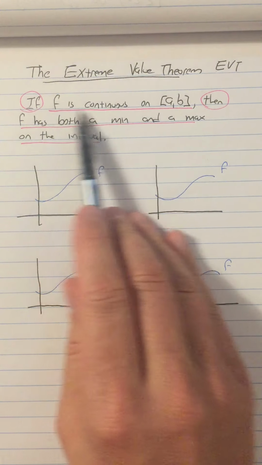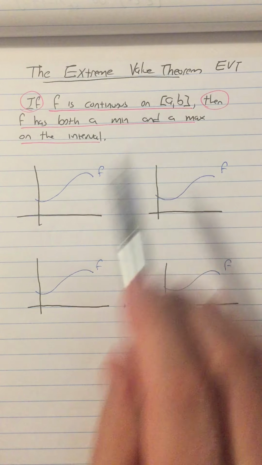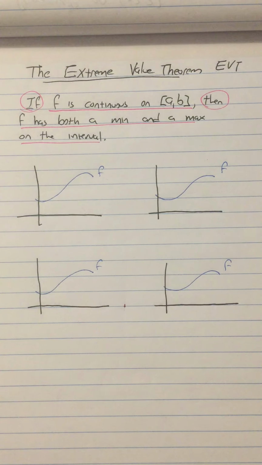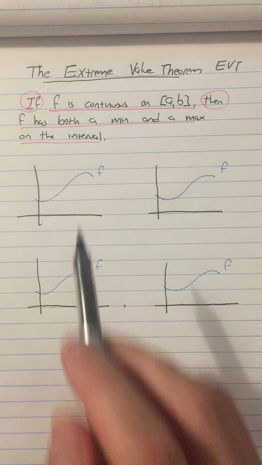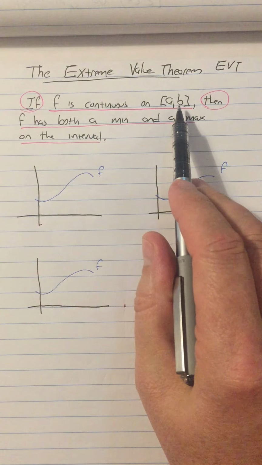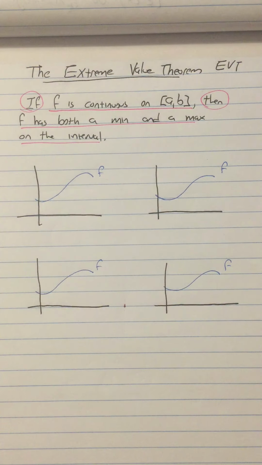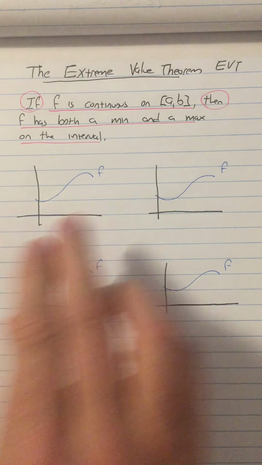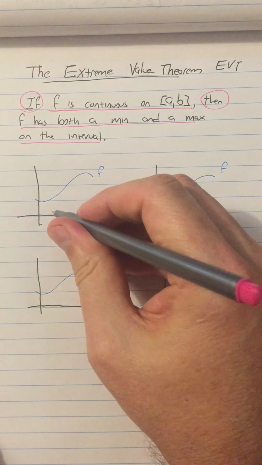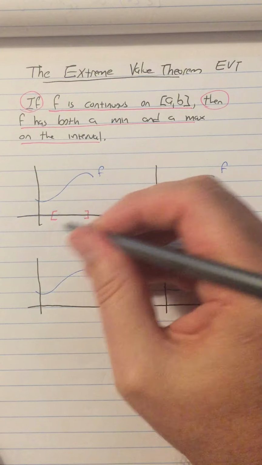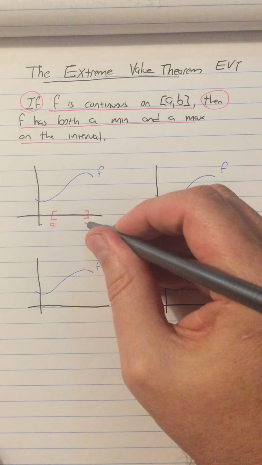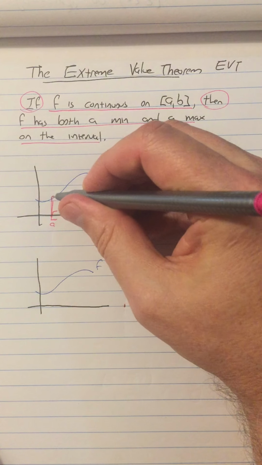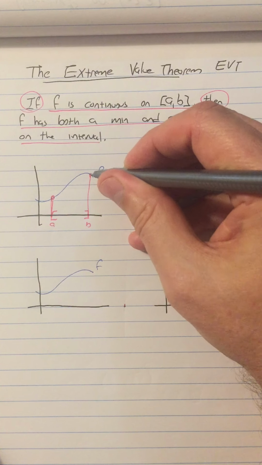So if you don't have f that's continuous on AB, then whatever happens after, well, maybe it will happen and maybe it won't. We don't know. But if the hypotheses are true, then the conclusion has to be true. So, for example, if I have my function f here, and I have a closed interval AB, and my function is continuous, all right, then this function has to achieve a maximum and minimum.